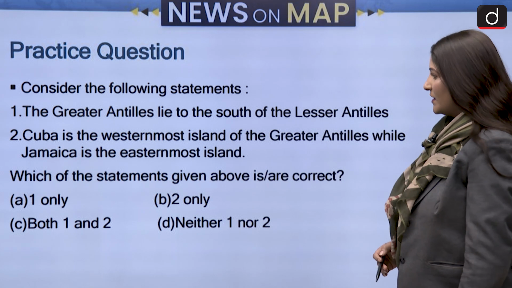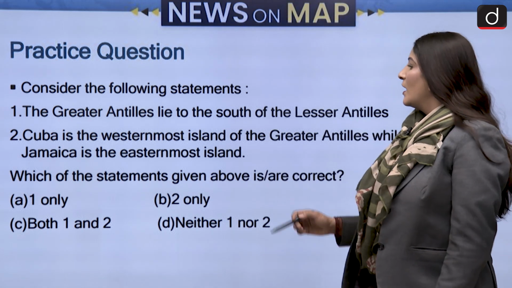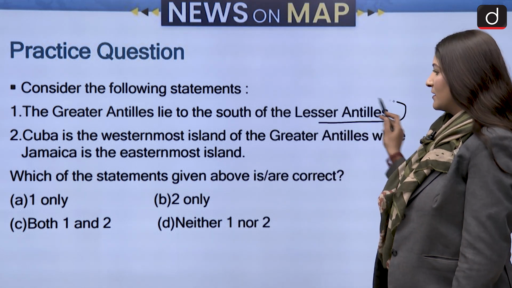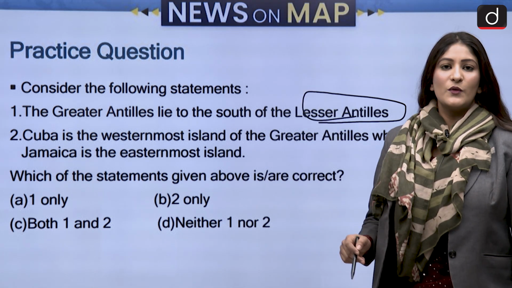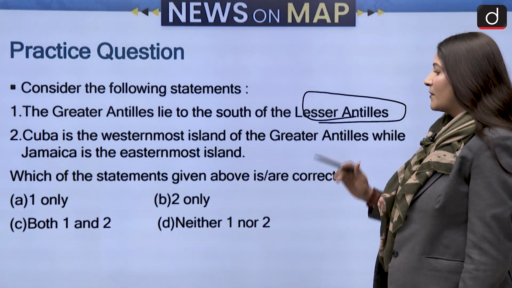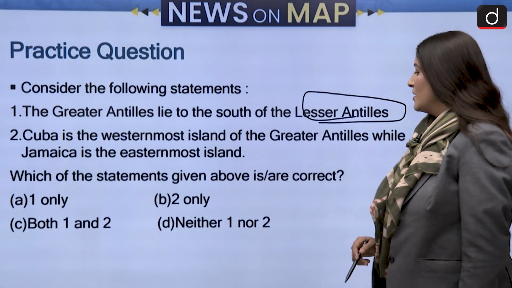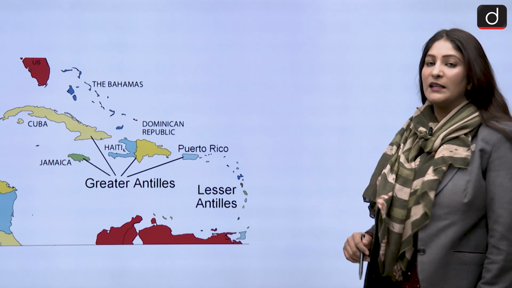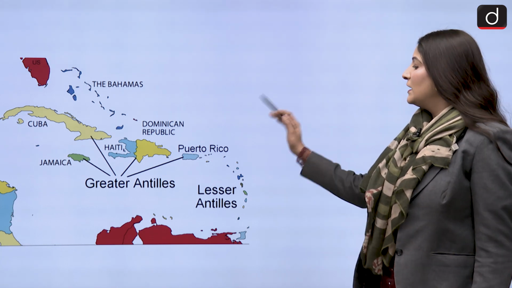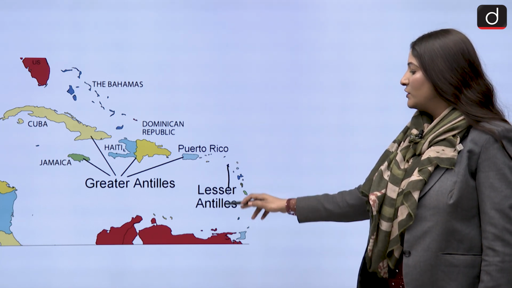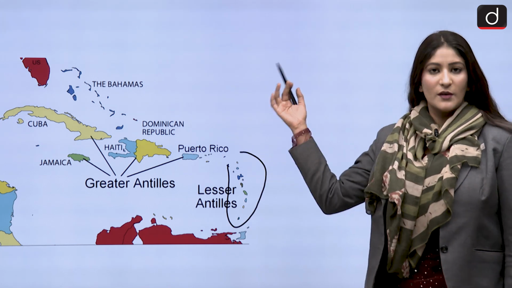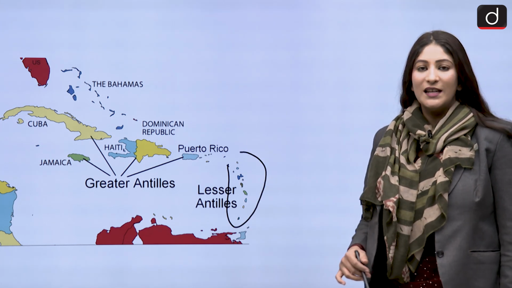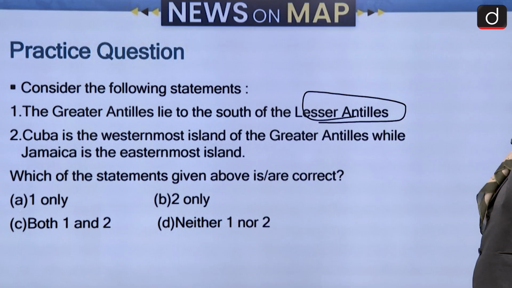Consider the following statements. The Greater Antilles lie to the south of Lesser Antilles. Cuba is the westernmost island of the Greater Antilles, while Jamaica is the easternmost island. So let us see how many is or are correct. The first statement is incorrect because, as you can see, the Greater Antilles lie to the north, specifically of the Lesser Antilles. So the first statement becomes incorrect.